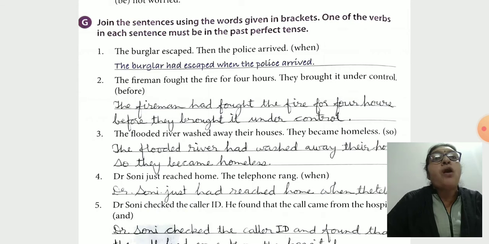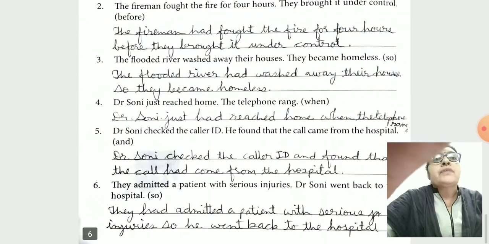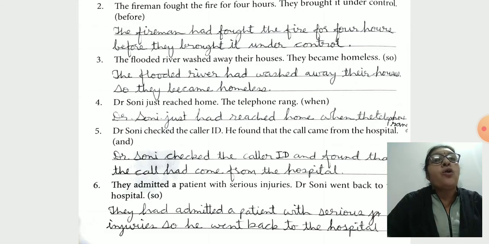The firemen fought the fire for 4 hours. They brought it under control. The firemen had fought the fire for 4 hours before they brought it under control. The flooded river had washed away. Dr. Sony had just reached home. Dr. Sony checked the caller ID and found that the call came from the hospital. They had admitted a patient with serious injuries.